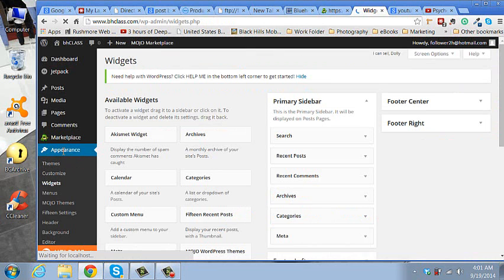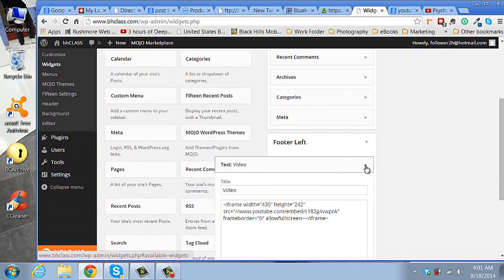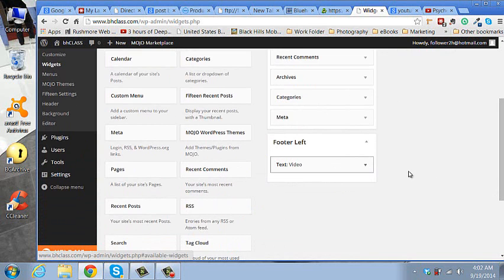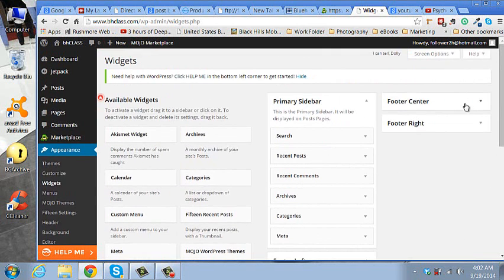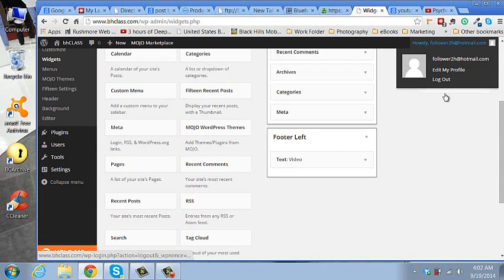Now we'll go back to appearance. See, we have a primary sidebar too. Footer center, footer right. We already put a footer left. Text video. So I think we should put 3 more videos in there to have it even across the bottoms. So footer center. And we'll drag up text. Text can also have HTML. That's what's cool about it.